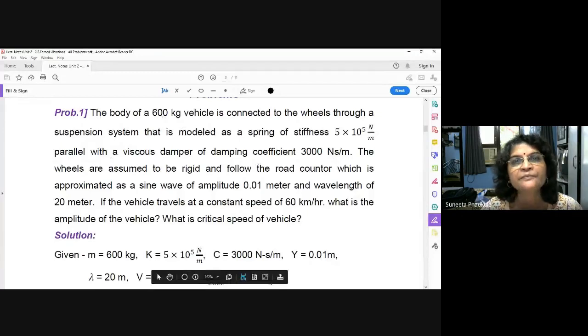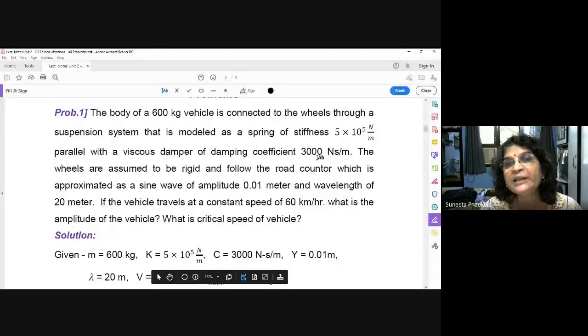M is given, 600 kg. Then this is K, the spring stiffness. K is given as 5 into 10 raised to 5 Newton per meter. And then this is the damping coefficient C, that is 3000 Newton second per meter.